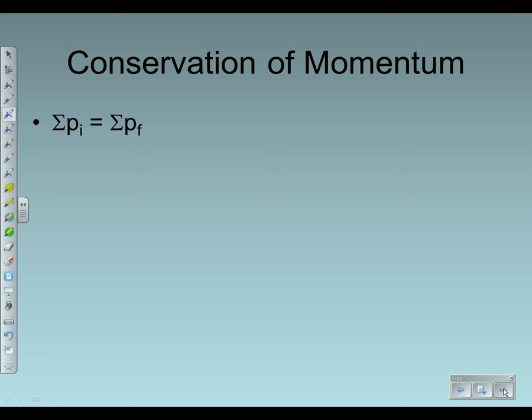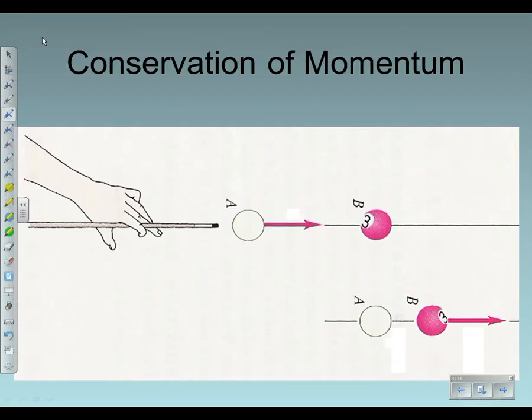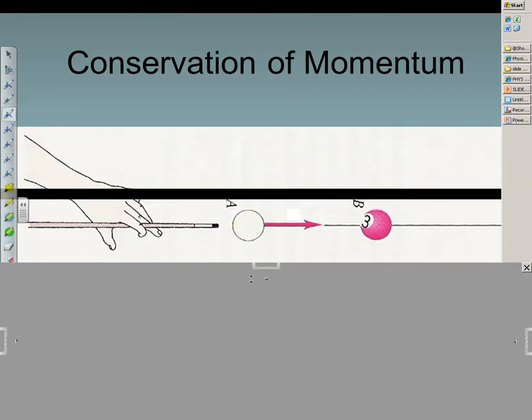But what does that look like in reality? Let's take a look at this picture. All right, here, cue ball, 3 ball. We've all probably seen this, right? If you hit the cue ball just right into the 3 ball, you can make the cue ball stop and the 3 ball moves off on its own, yes? Okay. So the top part of this picture, I'm not sure why that big black line's there, but go with it, represents the initial condition, yes? Before the two of them run into each other.